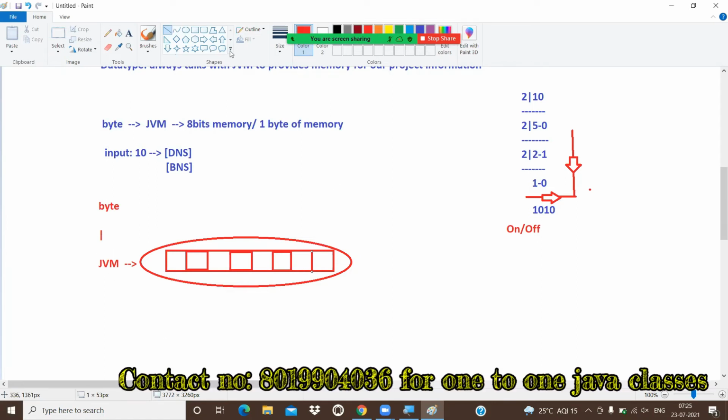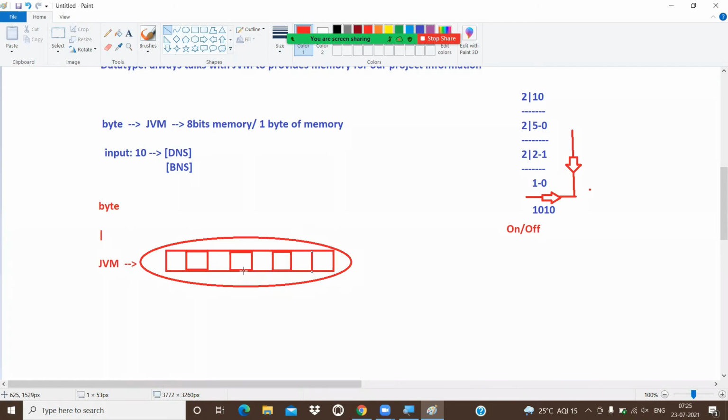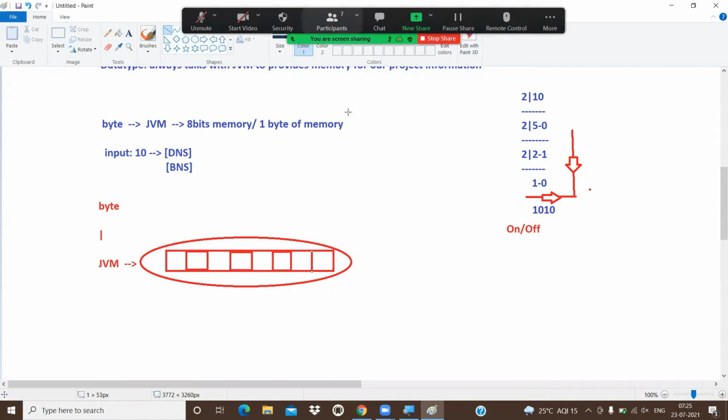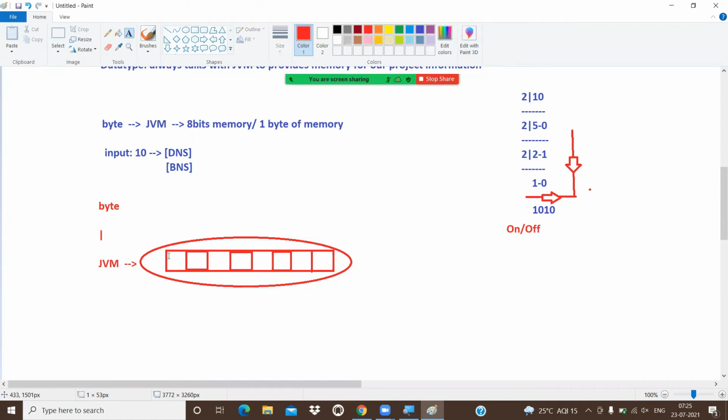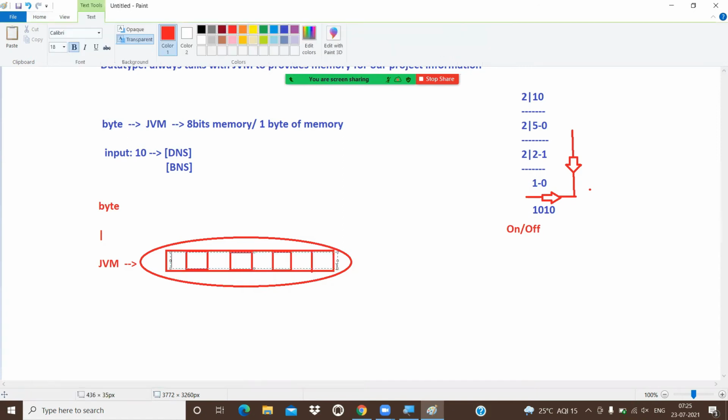JVM will provide the memory. How much memory will it provide? 1 byte of memory. In this 1 byte of memory, our data will be stored. So all the left side bits are filled with zeros. Total how many bits are there? 8 bits. So 4 bits are filled with zeros, and the remaining are 1 0 1 0.